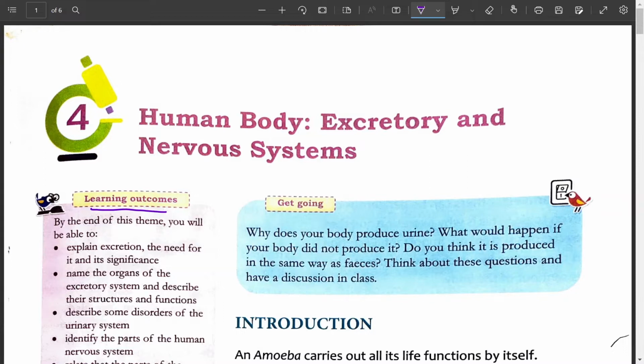You will be able to explain what is excretion, the need of excretion and its significance. Significance means importance.